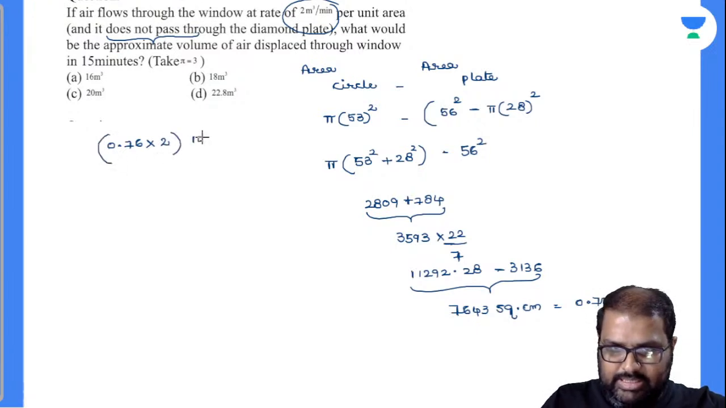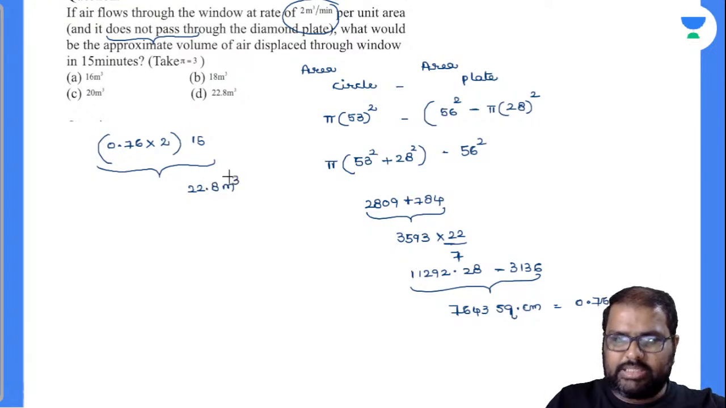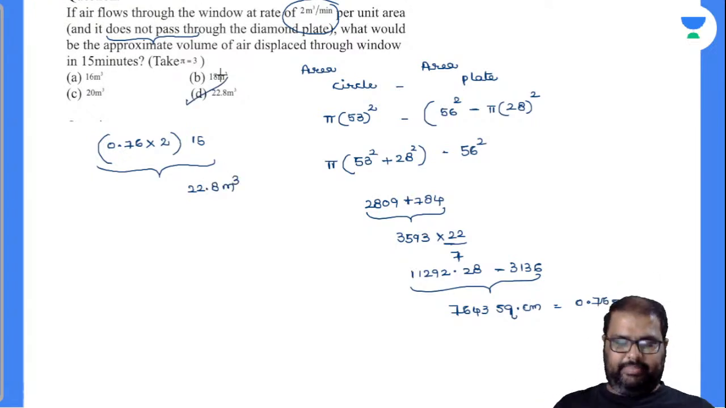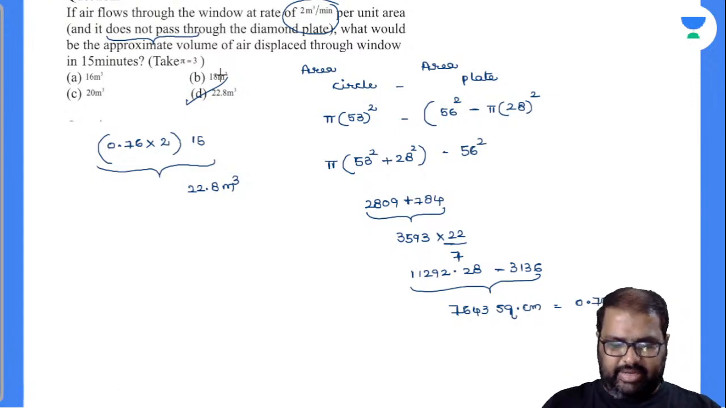So calculate all these things. And what will be your answer there? Your answer is 22.8 meter cube. Upon calculations, this will be your answer there. I gave the procedure. Calculations you tried, right? You can get it very easily. I hope I am correct, right? And you're getting my point perfectly.